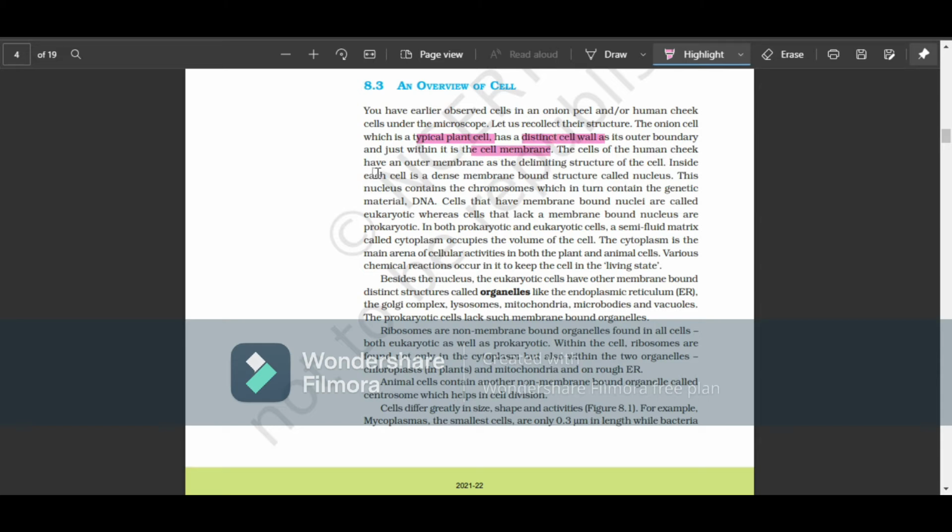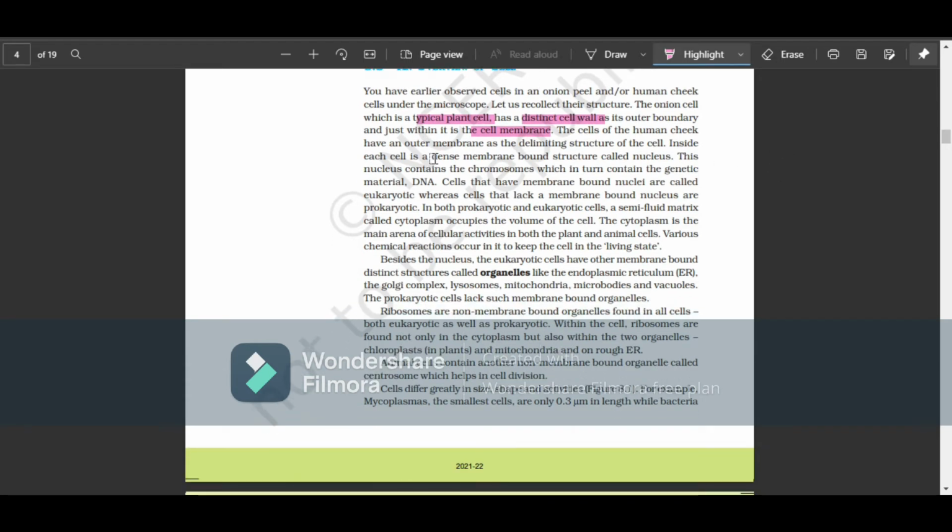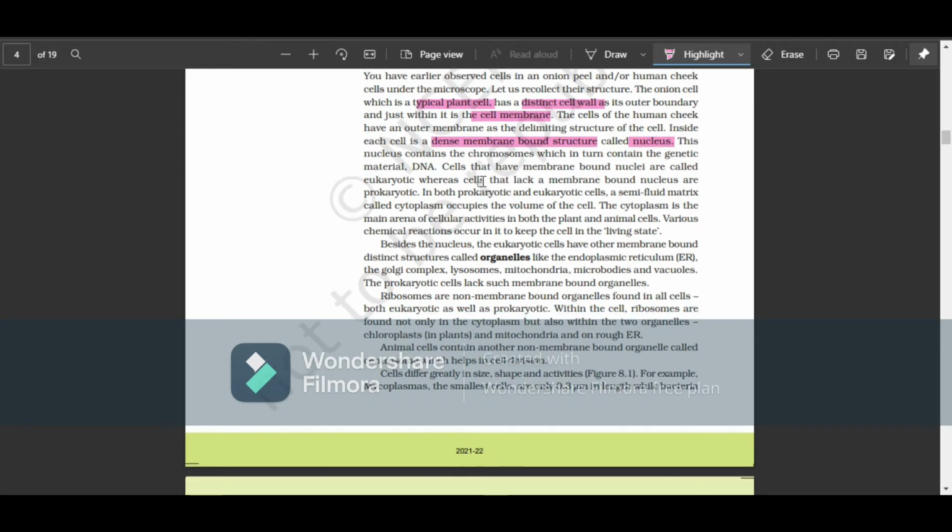The cells of the human cheek have an outer membrane as the delimiting structure of the cell. Inside each cell is a dense membrane-bound structure called the nucleus. The nucleus is membrane bounded. Okay. This nucleus contains the chromosomes, which in turn contain the genetic material, which is DNA, right?